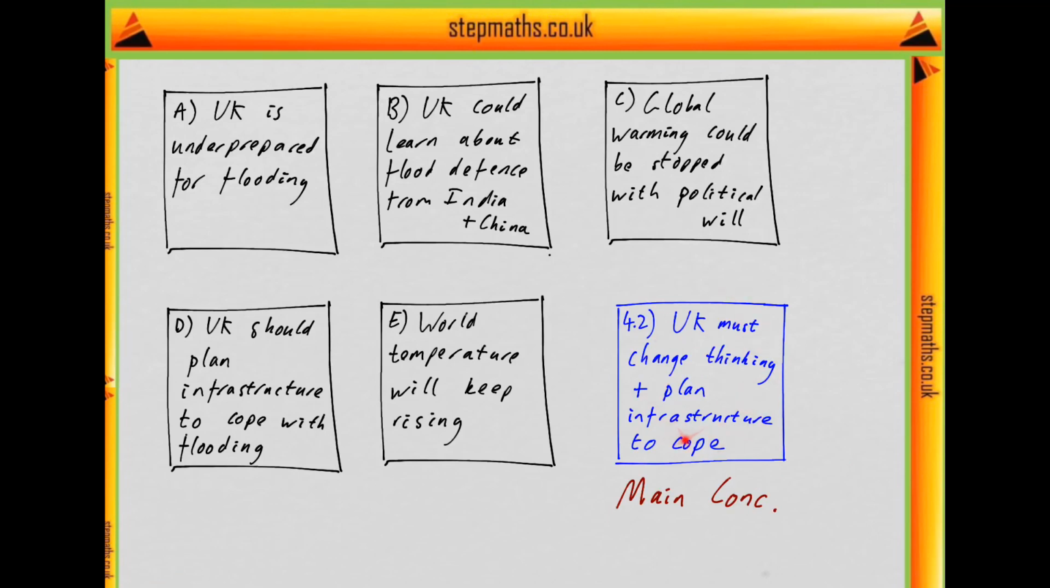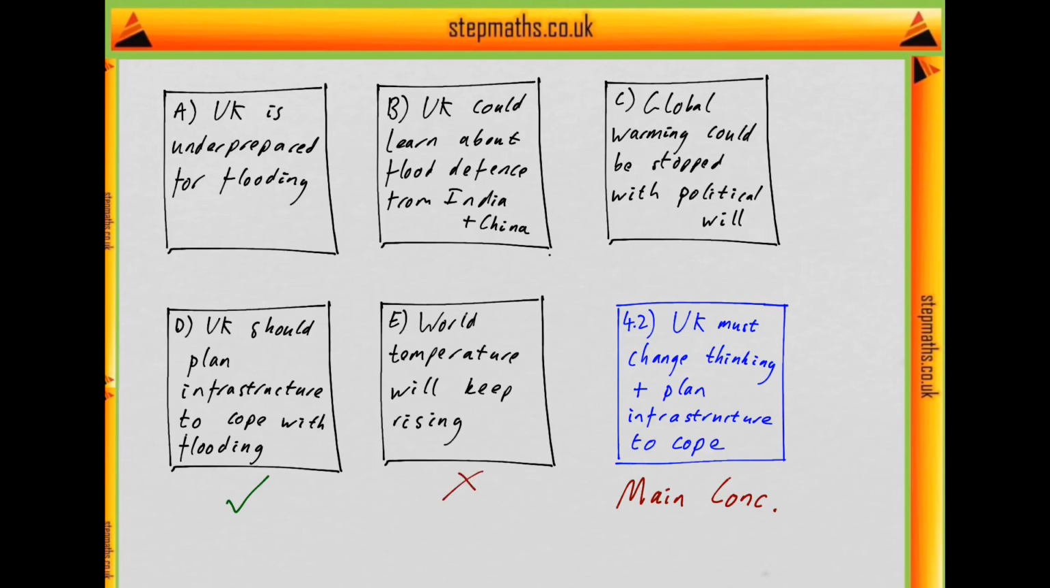Okay, so here I've copied in my main conclusion. I'm looking for something that paraphrases this as closely as possible. And if we go through the options, D is almost a straight paraphrase of this part of the conclusion. The UK has to change its infrastructure to cope with flooding. So it looks like D is going to be the answer. Let's just quickly rule out the others.